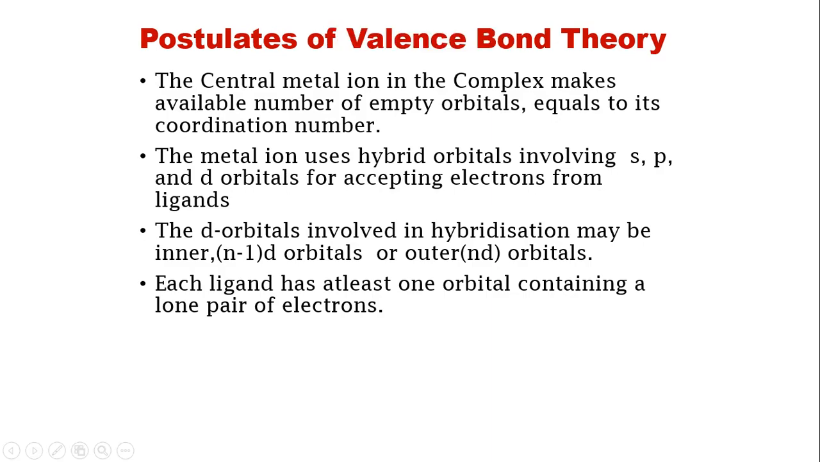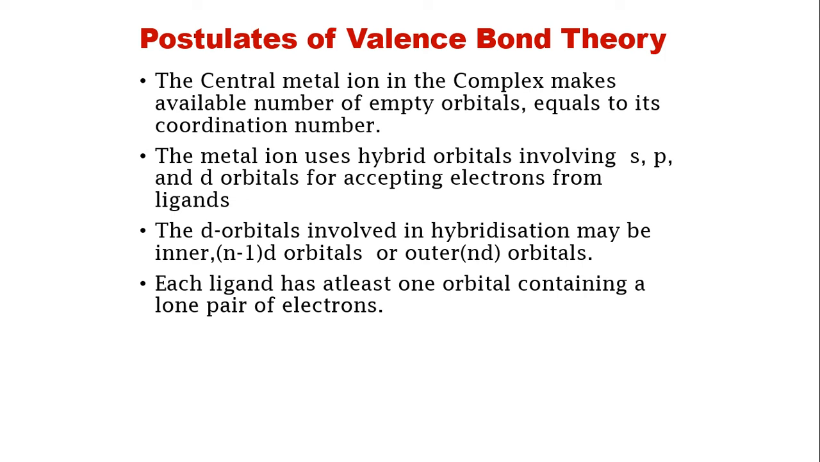Now we'll see the postulates of VBT. The central metal ion in the complex makes available a number of empty orbitals equal to its coordination number. I have first explained this statement. It just means that the central metal ion in the complex would make available a number of empty orbitals so that ligands can approach and donate their pair of electrons.